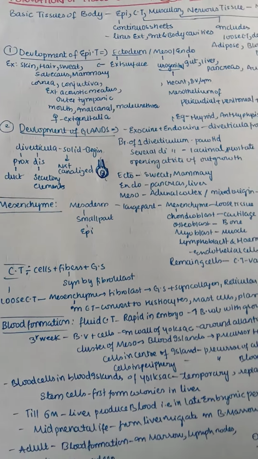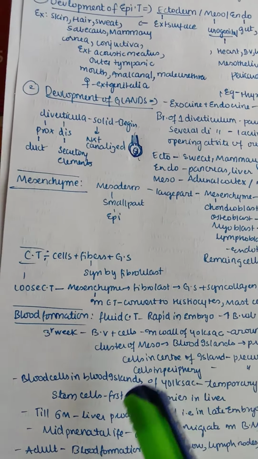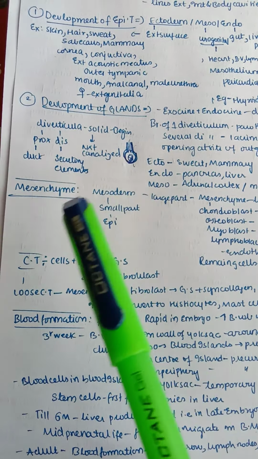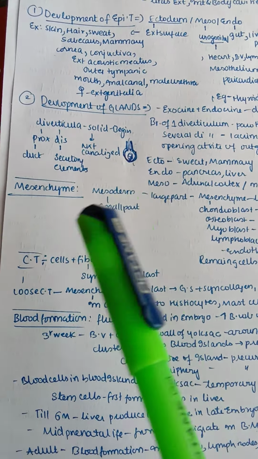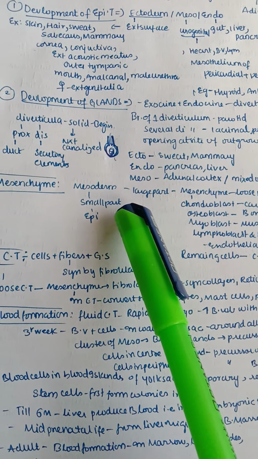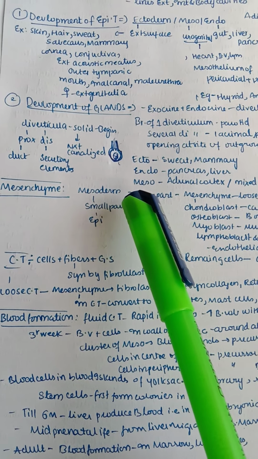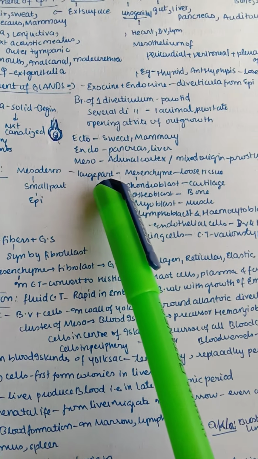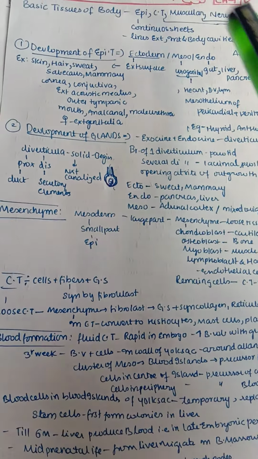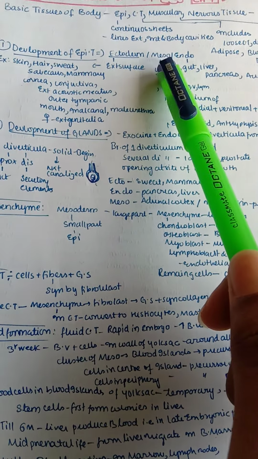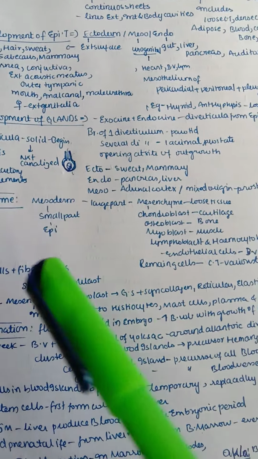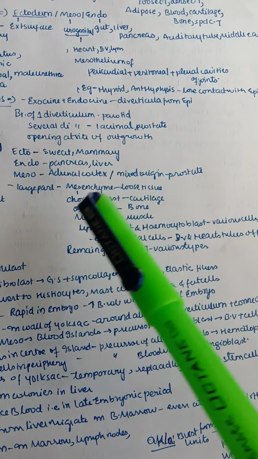So next let us go into mesenchyme. Mesenchyme is also derived from the mesoderm itself. If the mesoderm is in a loose structure, a loose connective tissue, then it is known as mesenchyme. A small part of the mesoderm forms epithelium tissue, as we just saw, and its larger part forms the mesenchyme.